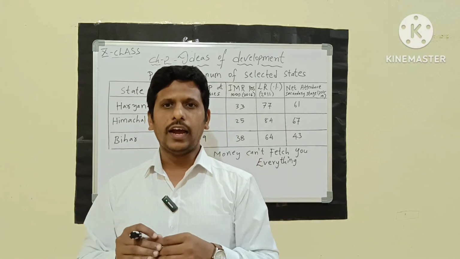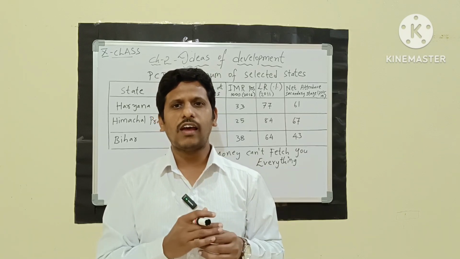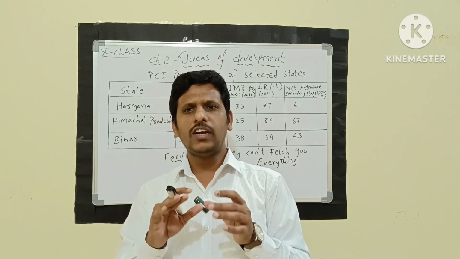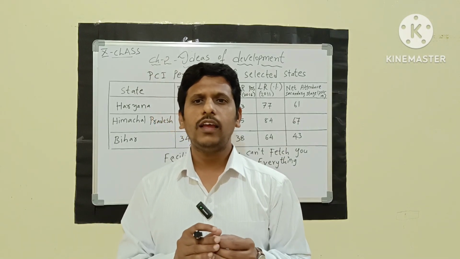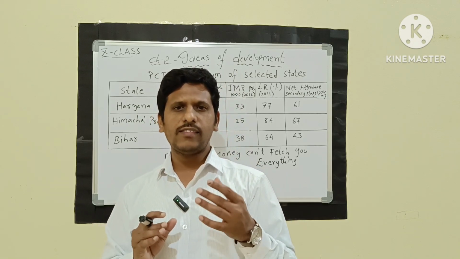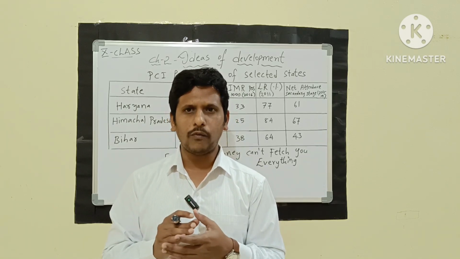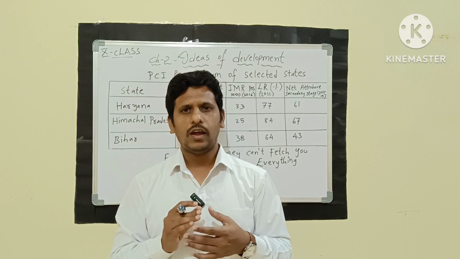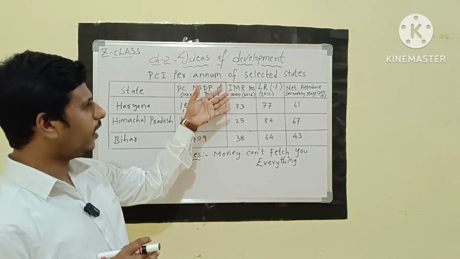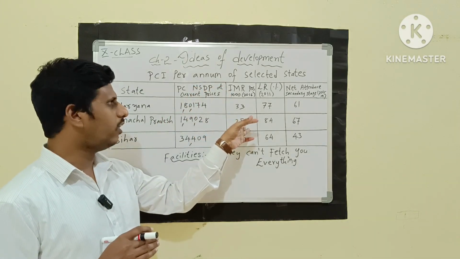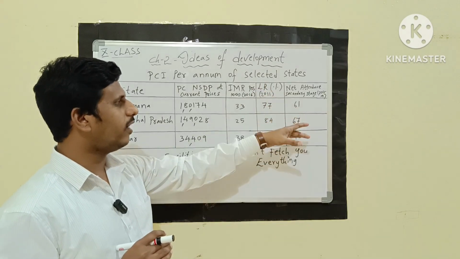To understand which state is well developed and has the highest per capita income, and why the infant mortality rate for children under 5 years is very low. In Bihar it is very poor, so we can say it is not able to provide better hospitals for them. Moreover, in Himachal Pradesh the infant mortality is very low, it is 25. And coming to the literacy rate, in 2011 it is 84, and the net attendance rate is 67.